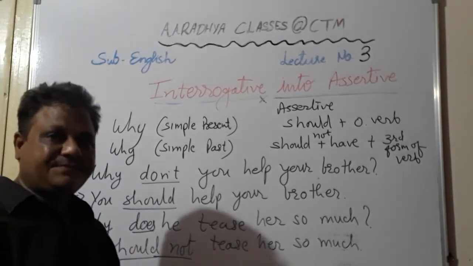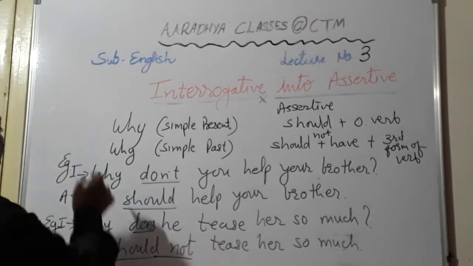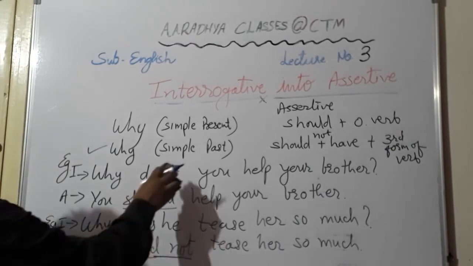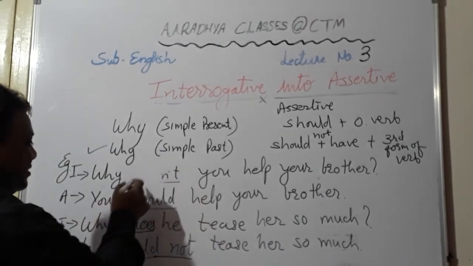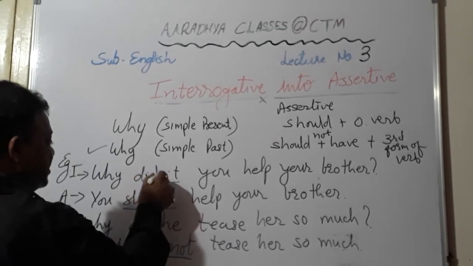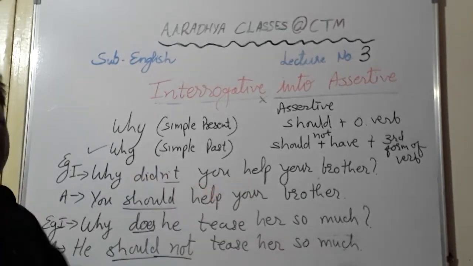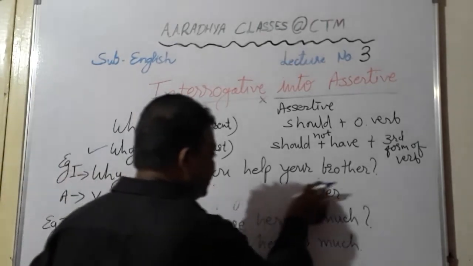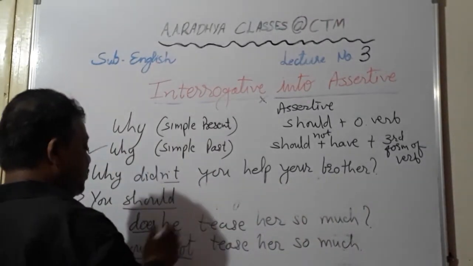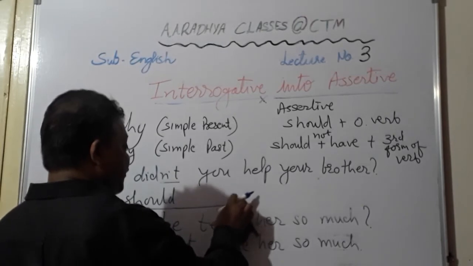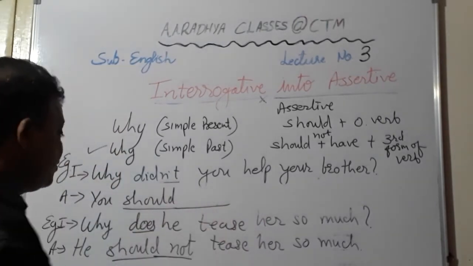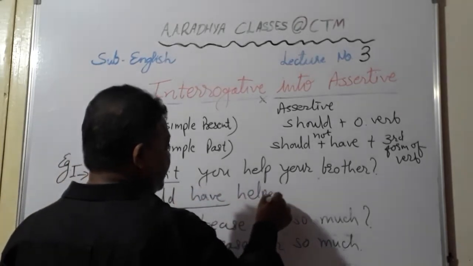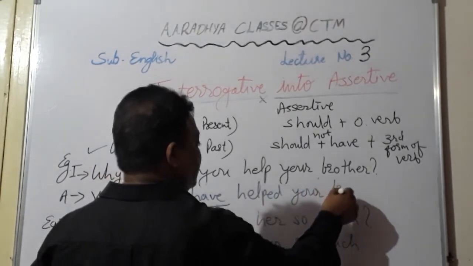Is it clear, students? Okay, now we are taking this type, second type, where the sentence is given in simple past tense. So here you don't have to do much. I am just changing the helping verb, and you can make out that it is a different tense. So why didn't you help your brother? तुमने अपने भाई की हेल्प क्यों नहीं की? So because of that, students, you see here what changes are taking place. So I told you, along with the should, we have to use perfect modal auxiliaries. So you should have helped your brother.